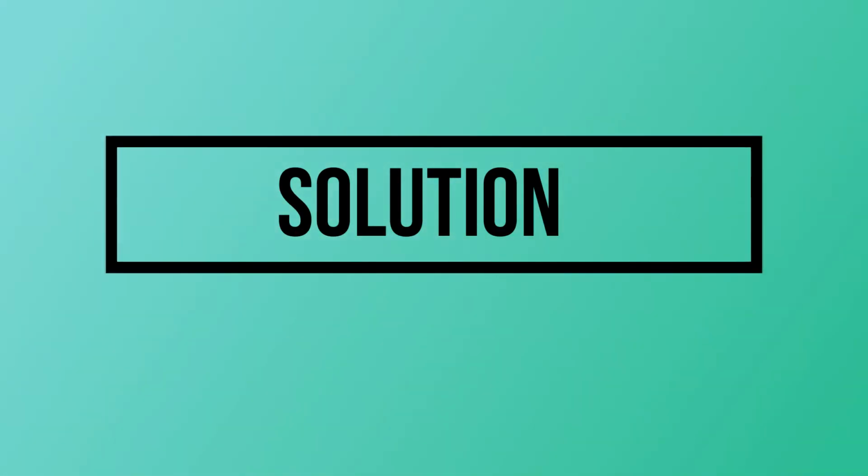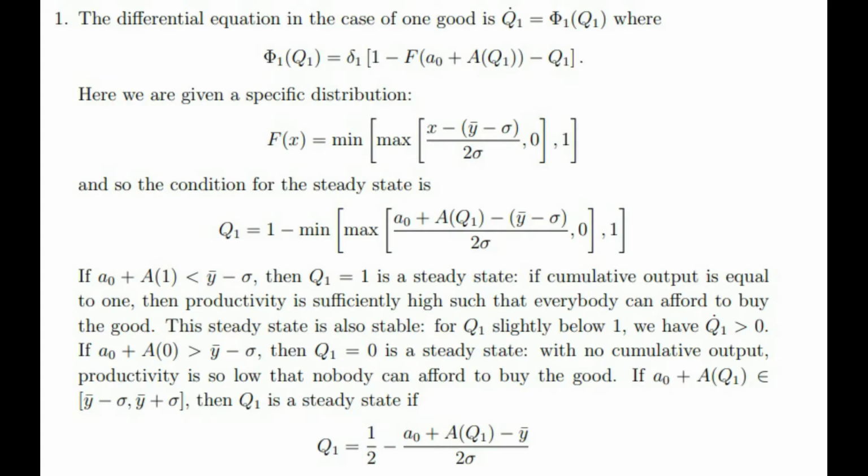Now let's look at the solution. The differential equation in the case of good 1 is Q1 dot equals phi 1 of Q1, where phi 1 of Q1 equals delta 1 times F(A0 plus A(Q1)) minus Q1.